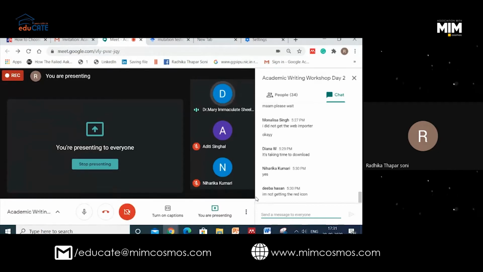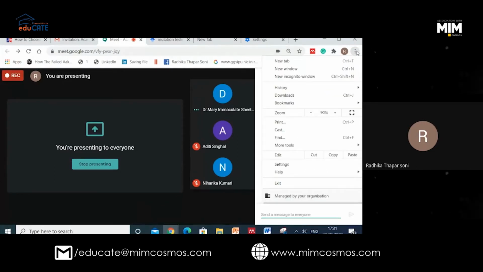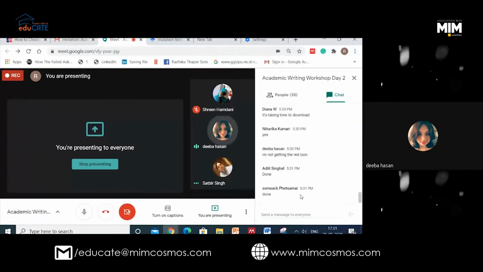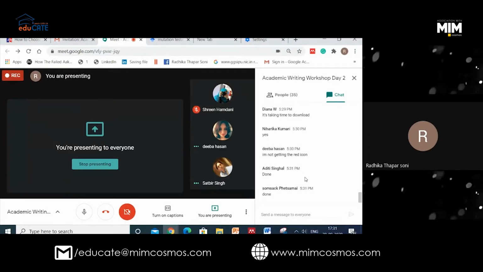Deepa, you are not getting the red icon. If it is already downloaded, just check your add-ons. From the right, you have got this, na? Here you have to pin these plugins, because you might be having many plugins, Deepa, so it might have come down. Okay, so you have to pin it up. Yes, I've got it. Very good. So you're happy now, na?